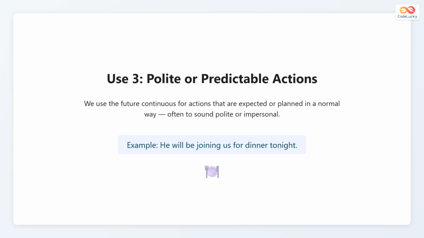The third use of the future continuous is for polite or predictable actions. It sounds softer and more natural when speaking about arrangements or routines. For example, he will be joining us for dinner tonight. In this sentence, the tense shows that the action is planned or expected, and it also sounds more polite than simply saying he will join us.